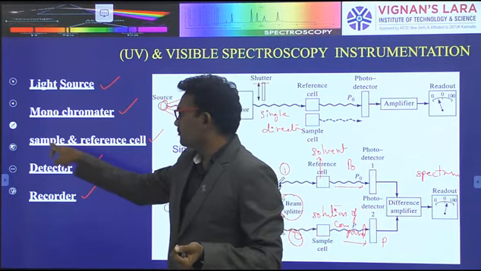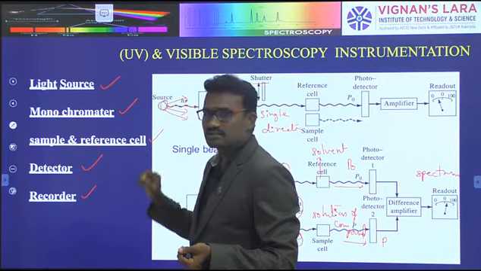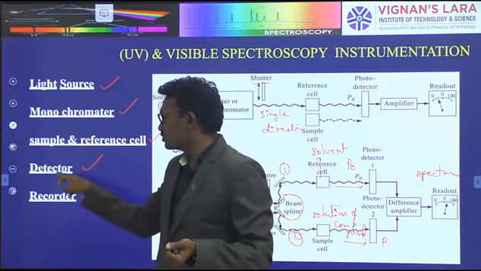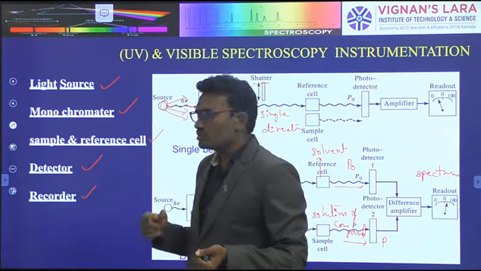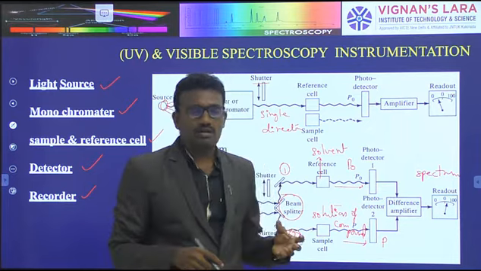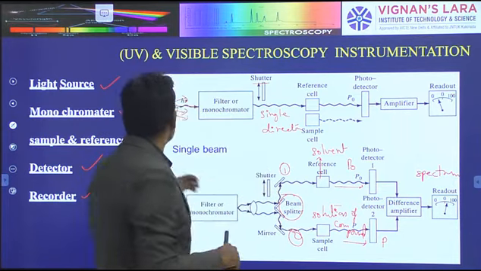More decrease of intensity of radiation in a sample, less decrease in the reference. Next, the light passes into a detector to produce a spectrum in a recorder or computer, where it is printed or images are seen on the computer. This is the instrumentation.